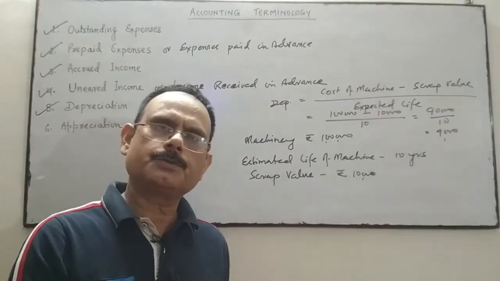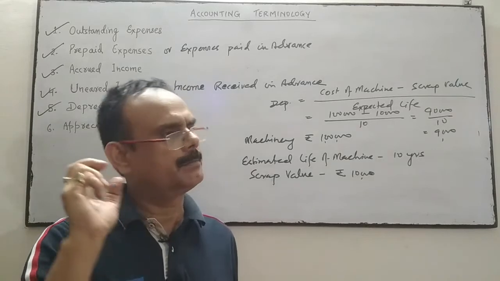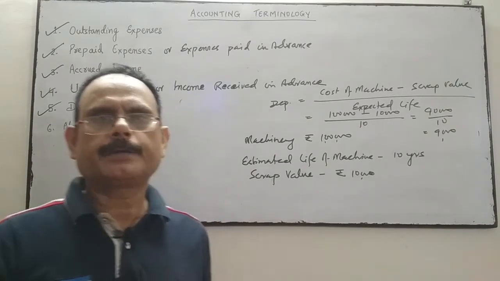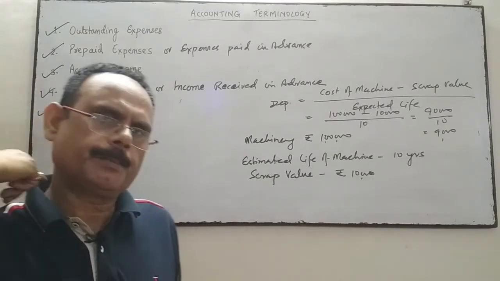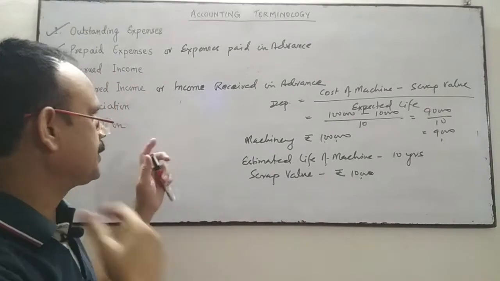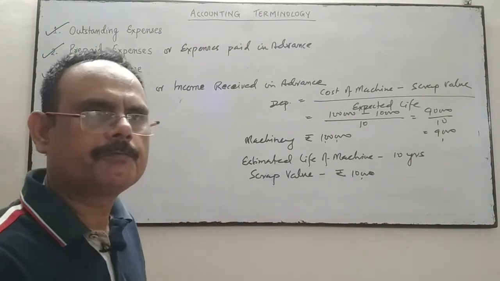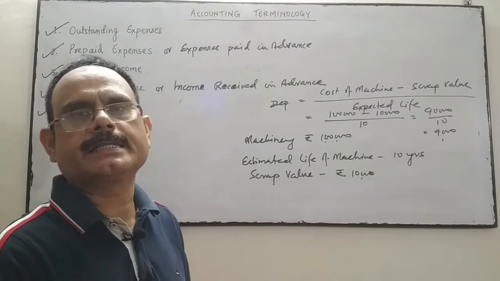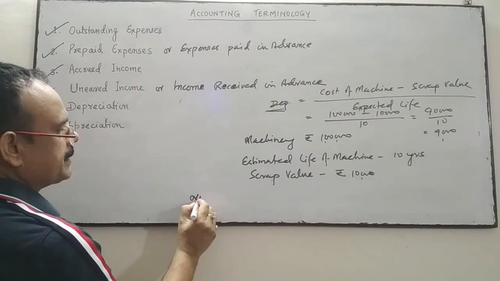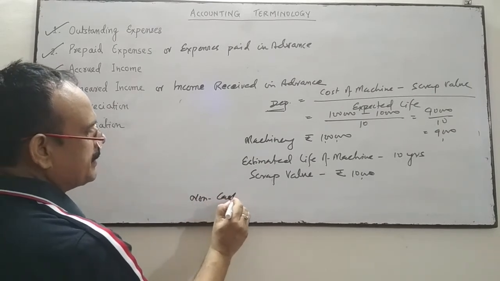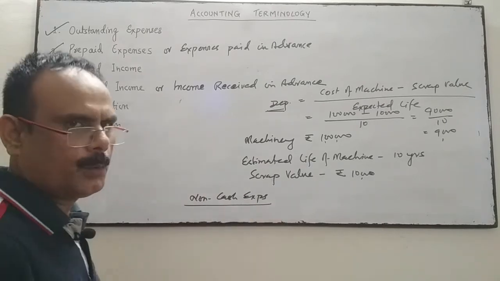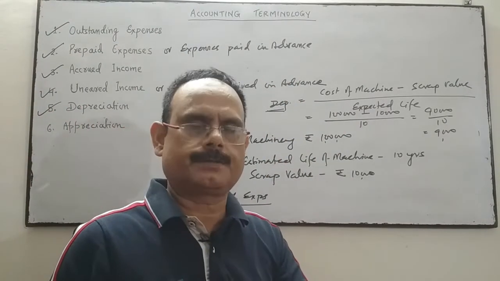By constant use, by passage of time, it may be the reason of accident, change in the market value, market price, whatever the reasons may be. If the value of assets is decreasing, it is called depreciation. Fall in the value of fixed assets is known as depreciation. Depreciation is a non-cash expense. For this we are not going to pay anything. Only the value of assets will decrease.